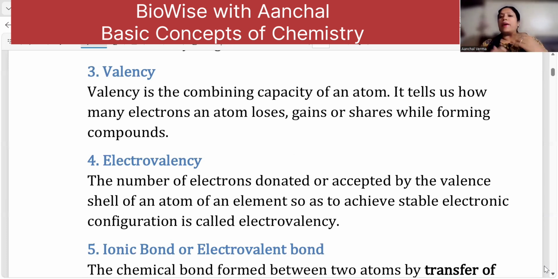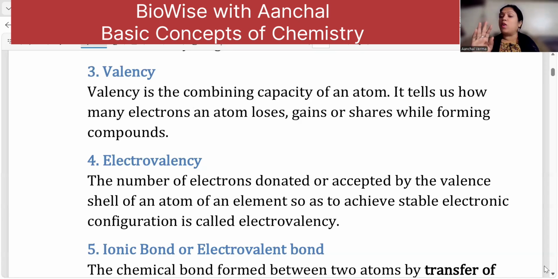So, whatever is the combining capacity, like magnesium. Magnesium has atomic number 12, so it has electronic configuration 2, 8, 2. So it has 2 electrons in the outermost shell, which it is very eager to give away so that it has a stable electronic configuration. Now, 2 becomes the valency of magnesium.